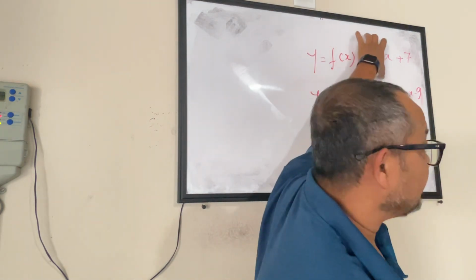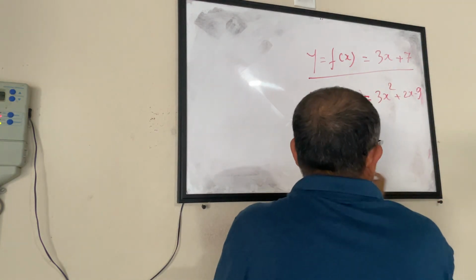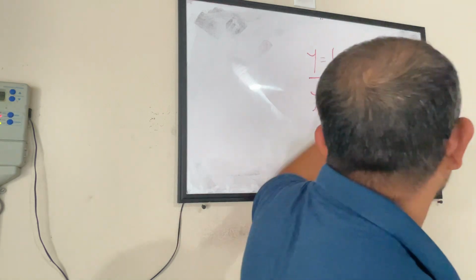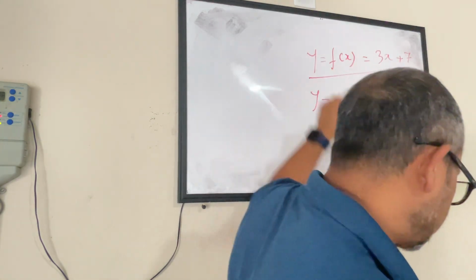Why is this called a linear function? Because when you use this on a coordinate plane and draw this, it will draw a straight line for you. That's why this is called a linear function. It draws a line for us.